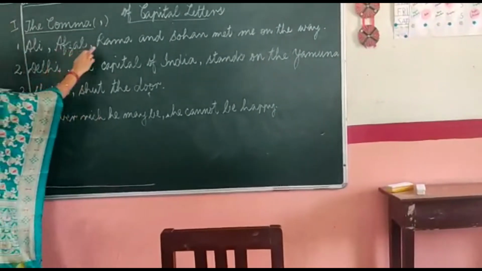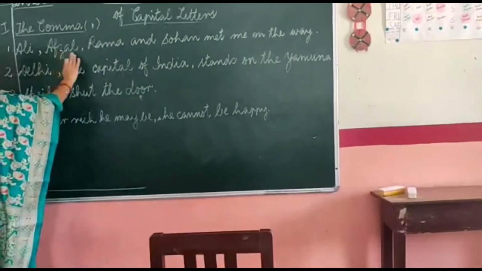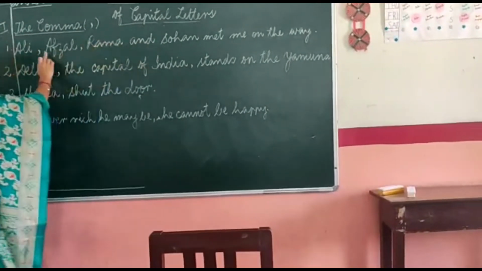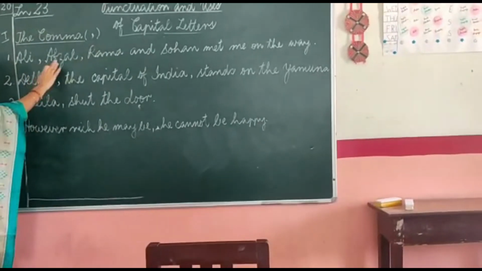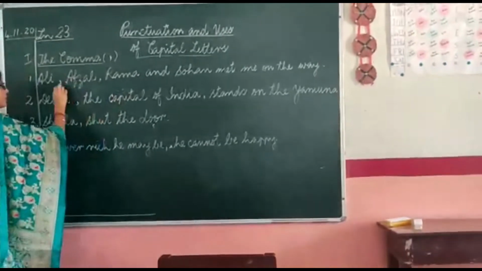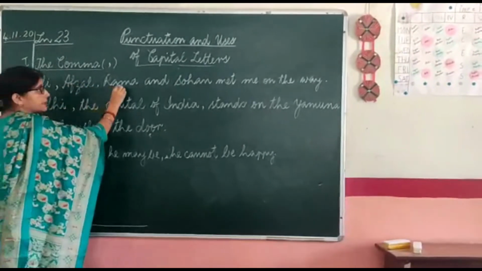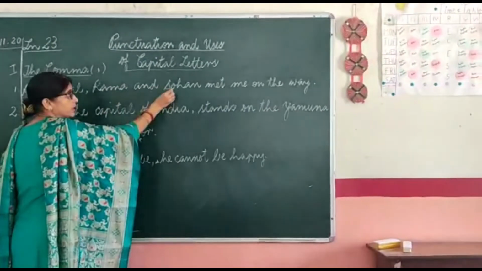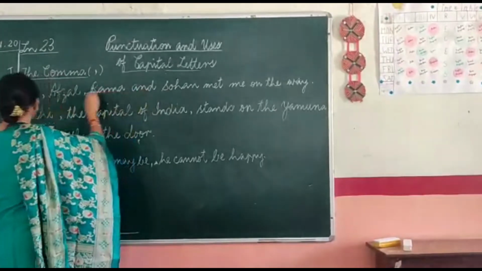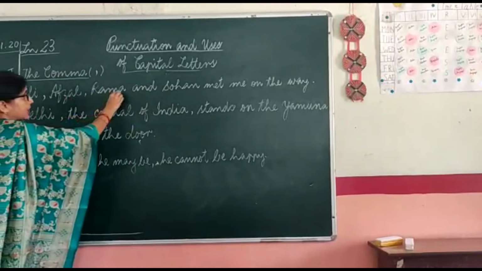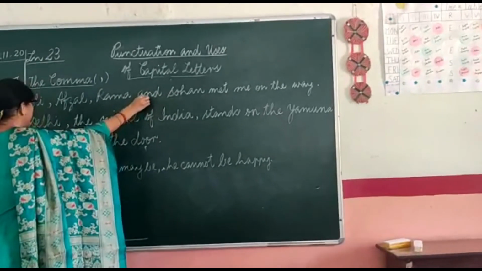Now Ali, Afzal, Ram and Suhan all are written one by one and they all are nouns, isn't it? So to separate them, we put commas. But before the last name, we do not put a comma, we write and. Okay? So comma, comma, but the last two will be joined by and.